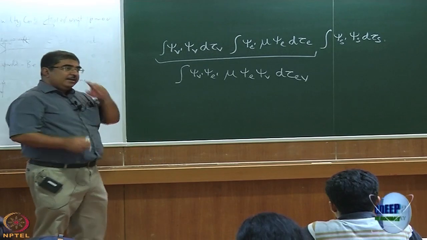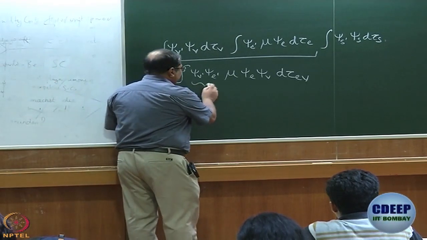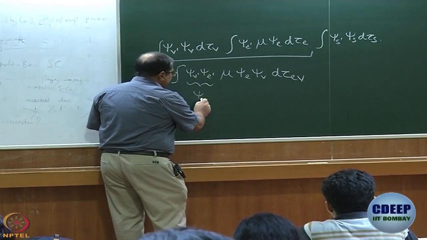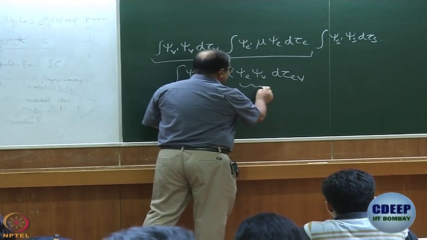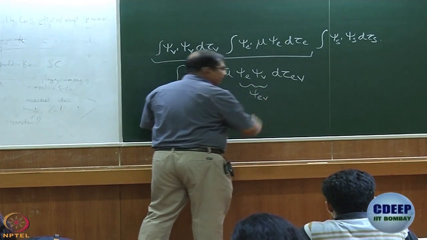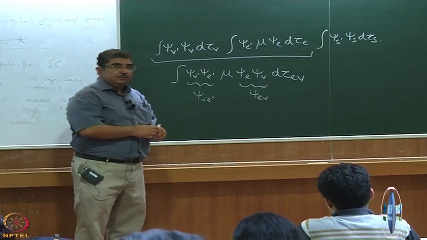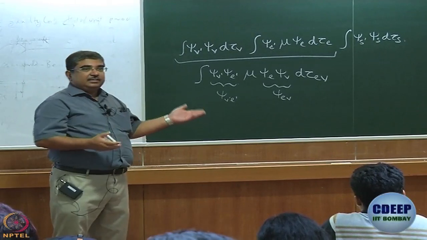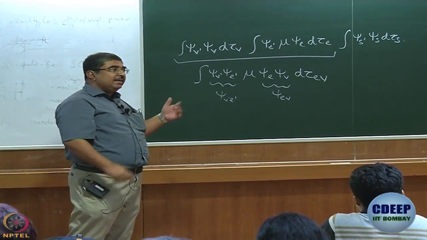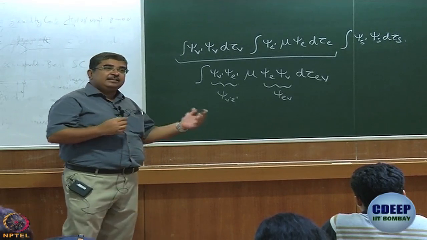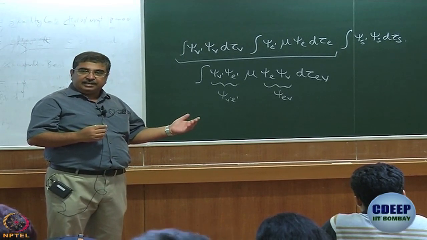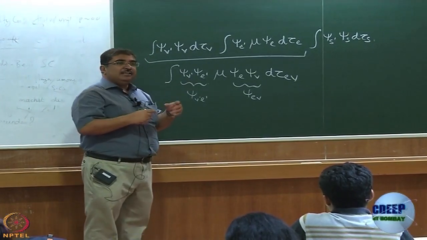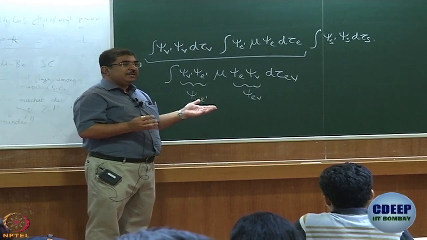Of course, what you should ask at this point is, why will I even write these wave functions like that? I should ideally write something like psi v dashed e dashed and psi e v, alright. But then those of you who have studied perturbation theory will know the way we handle this is that generally when we have a situation like this, we expand it according to Taylor series, right, and then if you write this as a perturbation term, then the product of the increments actually is too small to be considered.